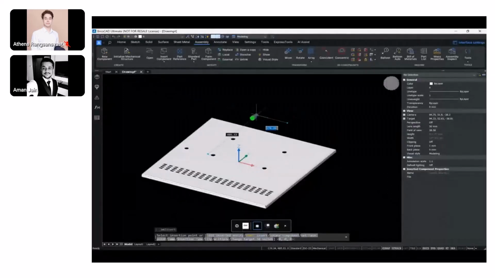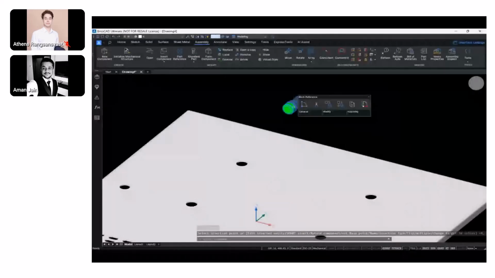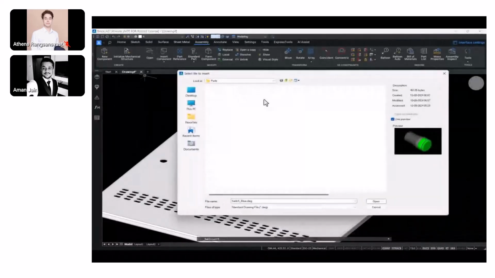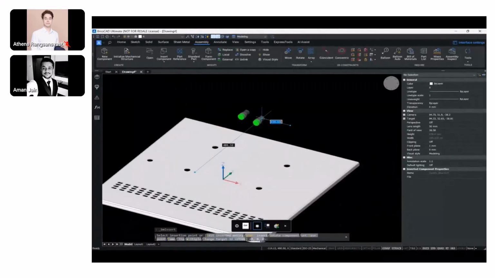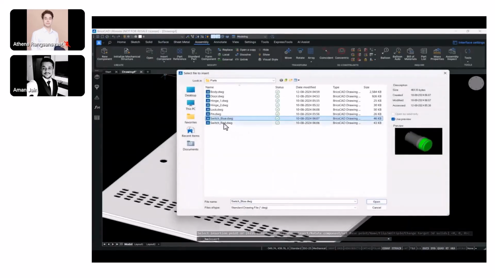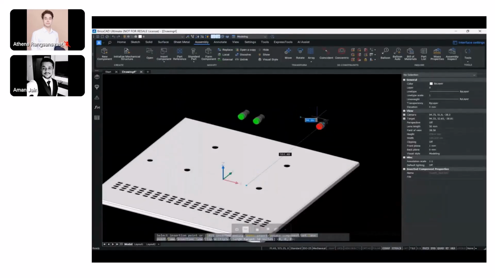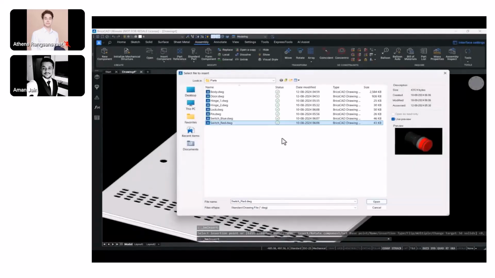It really becomes handy for someone who's coming from a CAD background and is very comfortable using the command line rather than the ribbons, to execute the commands that they want, even for the 3D operations that they do.